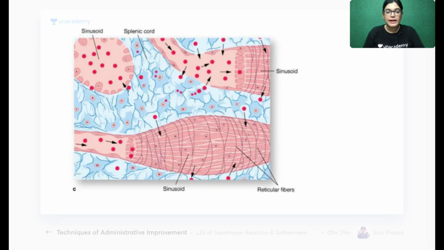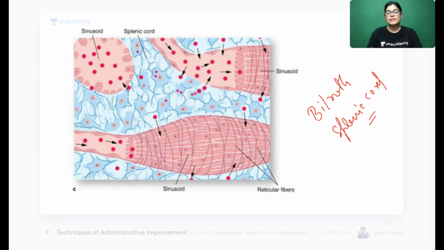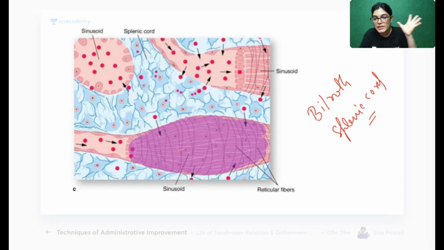Okay? So this is the diagram which is showing splenic cord of Billroth. Now this is a schematic diagram just to make you understand. My dear friends, if you see this diagram, what is this structure? This structure is a capillary. Which type of capillary is this? This is a discontinuous fenestrated capillary which is highly permeable and it is called a sinusoid. Here is the splenic sinusoid, an example of sinusoids.